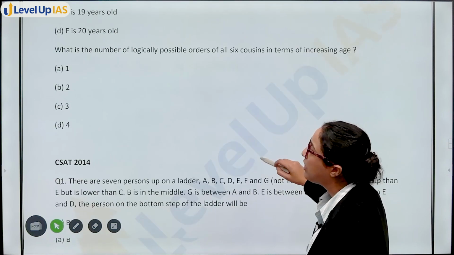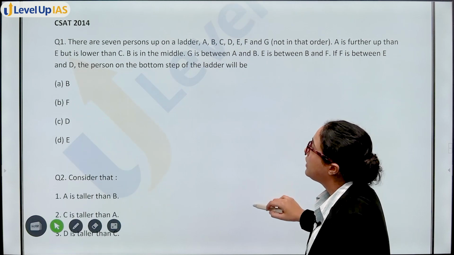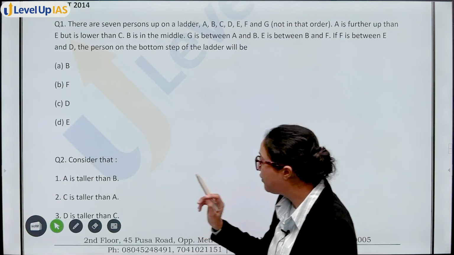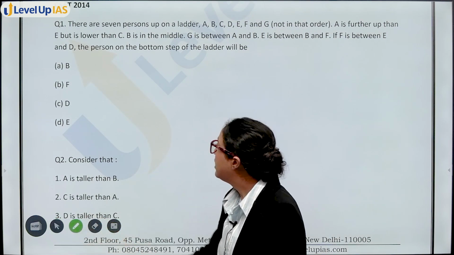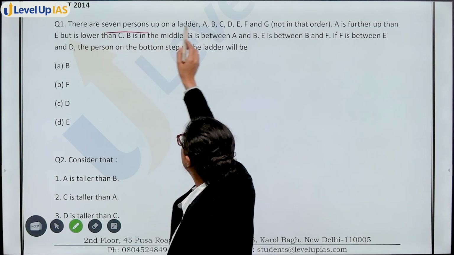Is question में there were 2 questions with it and both we have done. Now next question of CSAT 2014 we are starting. ठीक है. First question is, there are 7 persons up on a ladder.